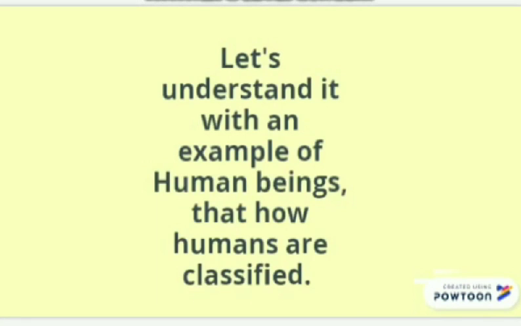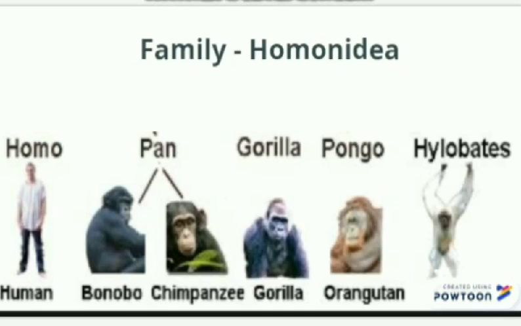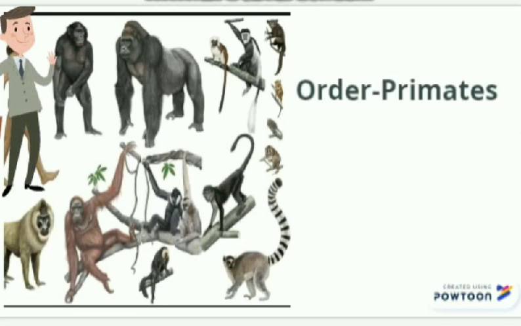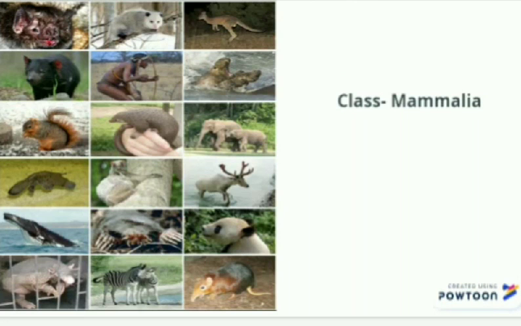Let's understand it with an example of human beings, and how humans are classified. The species of humans is sapiens and the genus is Homo. Humans belong to the family Hominidae. They have organisms with toes, flattened nails, and no tail. They belong to the order Primates. They have big toes and hands, and flexible shoulders and hips. Humans belong to the class Mammalia. The organisms of Mammalia have hair, fur, mammary glands, etc.